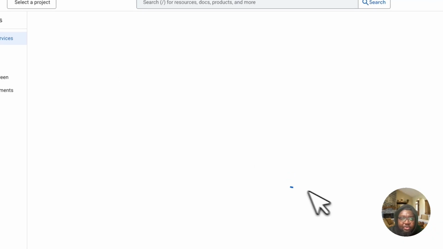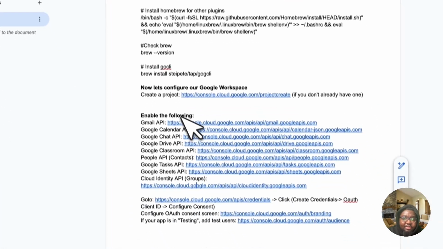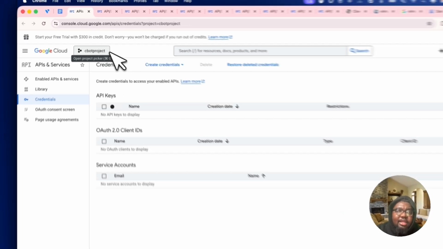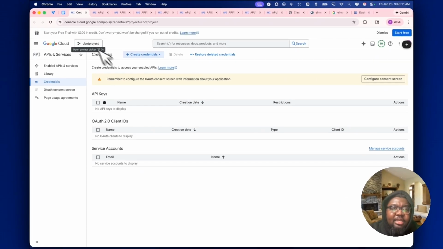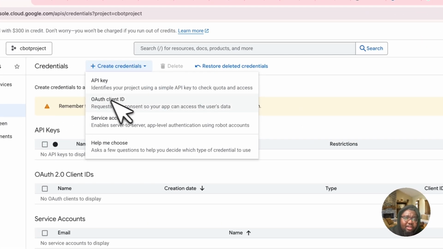All right, so that is a whole bunch of services. We've enabled all the services and gone through all of these. The next thing we want to do is go ahead and create credentials. So I'm going to click this link here and make sure the project is selected. Once the project is selected, as you can see, there are new credentials. Remember, I told you we're going to be creating the OAuth credentials. So click this button here, create credentials, and you're going to choose OAuth client ID.